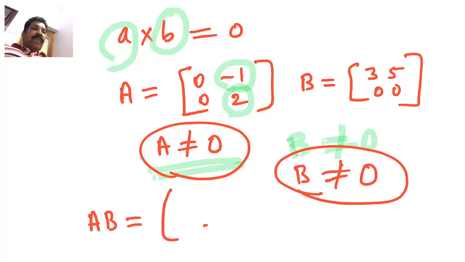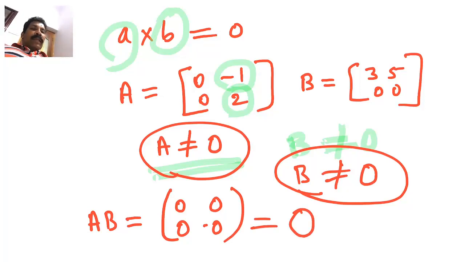First of all, we shall multiply, that is 0 into 3 plus negative 1 into 0, so that is 0. Then 0 into 5 plus negative 1 into 0, so again 0. Then 0 into 3 plus 2 into 0, so that is 0. Then 0 into 5 plus 2 into 0, that is again 0. So you can see that is the 0 matrix.